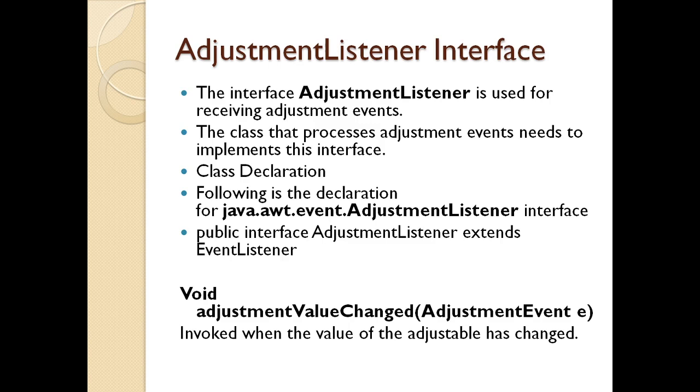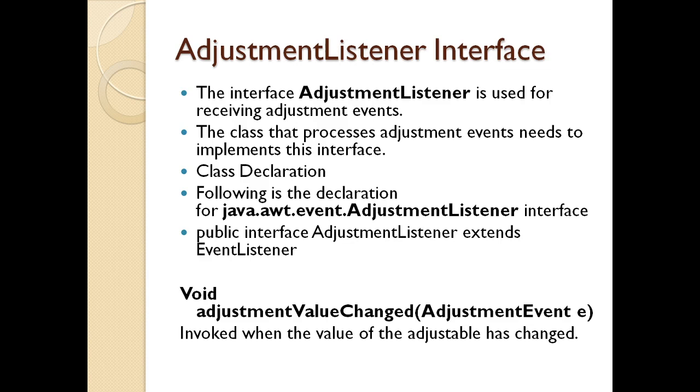The class that processes adjustment events needs to implement the interface. For this declaration, I need the package java.awt.event.AdjustmentListener, and the public AdjustmentListener extends the EventListener class. I have only one method on the adjustment listener, and that is adjustmentValueChanged. The value can be a positive or a negative integer. Only when the value is changed, this method is invoked, and I need to pass the attribute AdjustmentEvent along with the object, for example e.